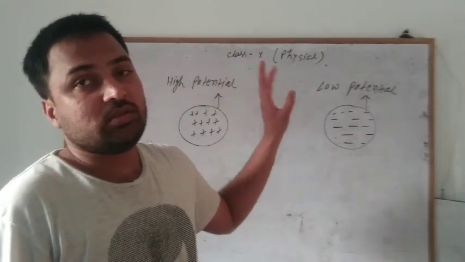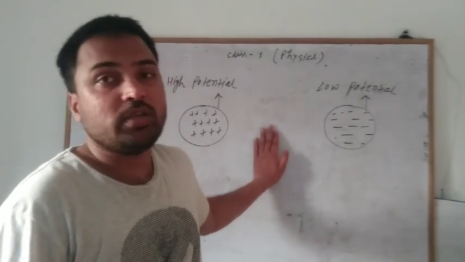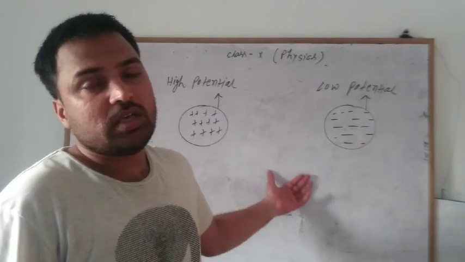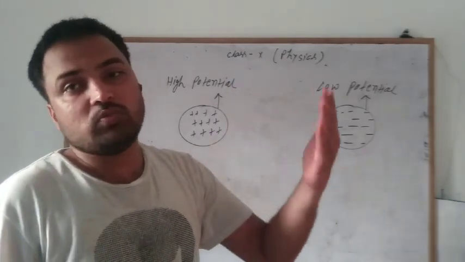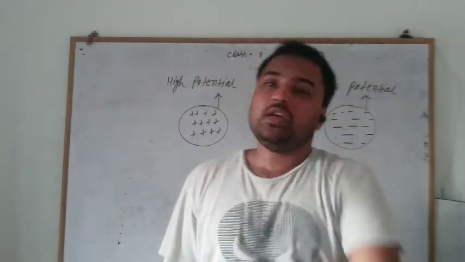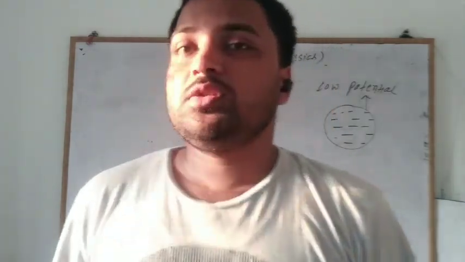And as we know, in current electricity the moving charge produces the electric current. Okay, so we will see how the charge will move from one point to another point in a single body, or how the electric current will be produced.